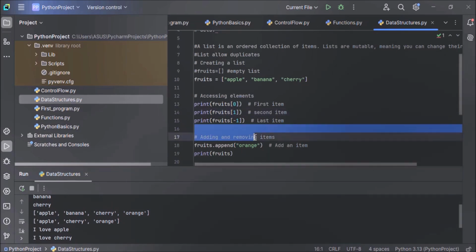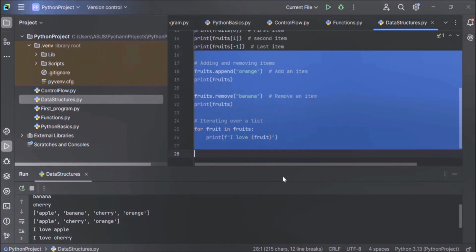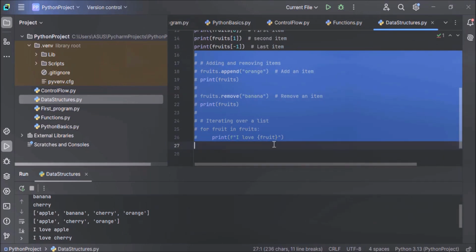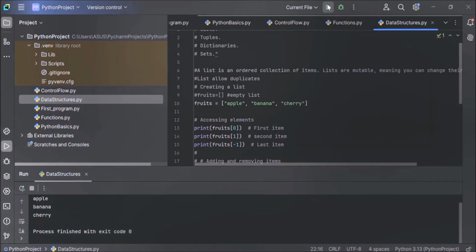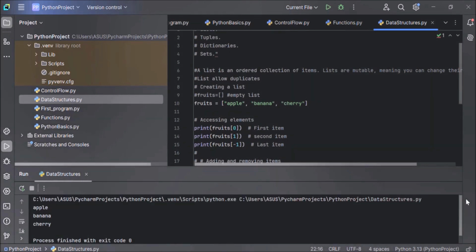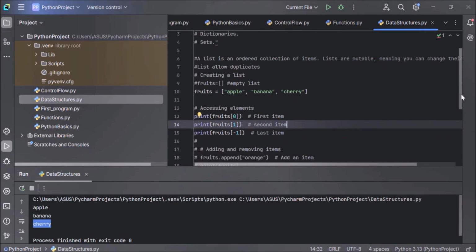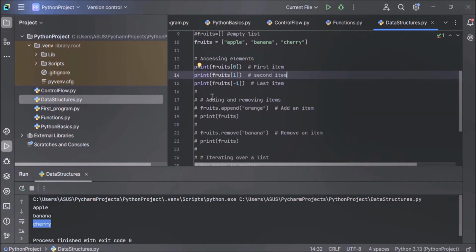So let me comment out the code given below so that the output is neat. Now let's execute the code. Now see, apple is the 0th item at the 0th index, banana is the second item at the first index, and cherry is the last item because here we have given index -1. Okay, so I hope you have understood how to access list elements based on the index.